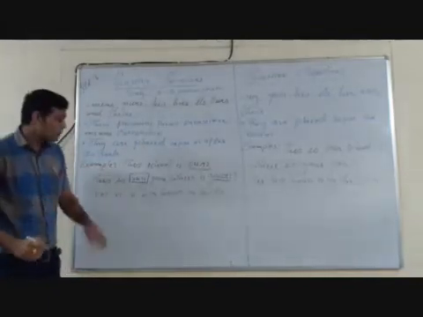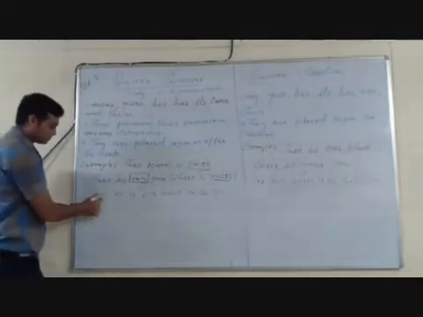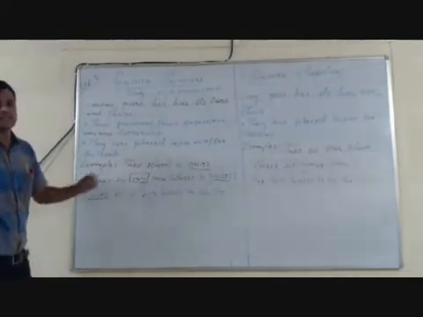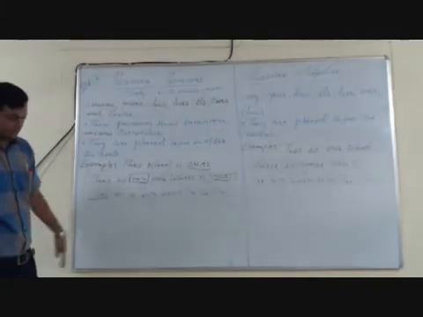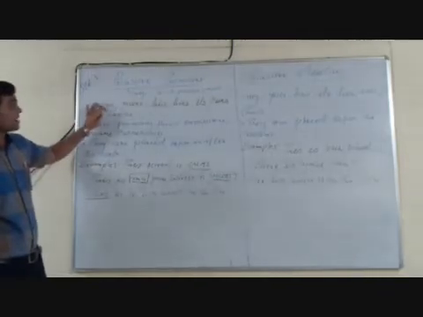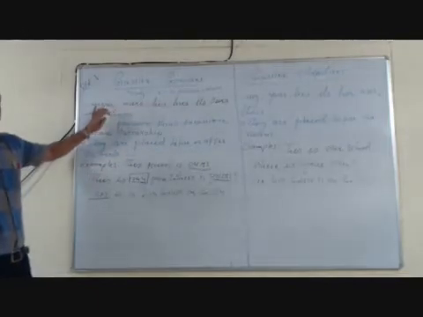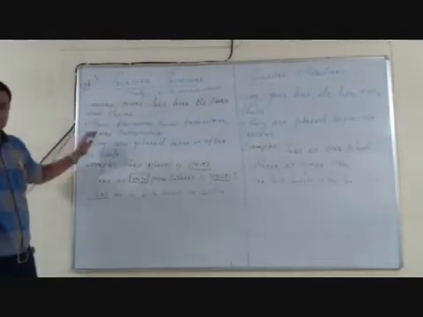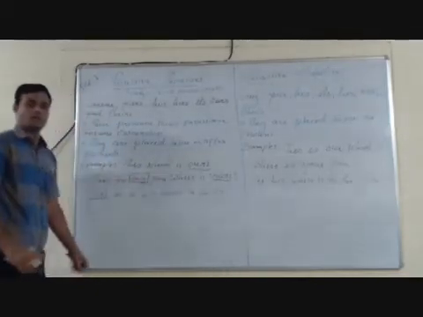The next example, hers is a big house in the city. Here hers is a possessive pronoun, it shows possession and it is followed by the verb is. This is about possessive pronouns: mine, yours, his, hers, its, ours and theirs. They show possession, meaning ownership, and they are placed before or after the verb.